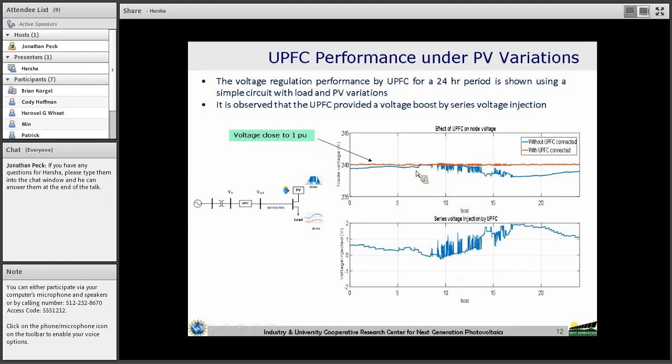Now the blue line is the node voltage without UPFC connected, and we see that we have both variations and fluctuations in the voltage due to PV. With the UPFC connected, the node voltage is almost constant, close to 240 volts, which is the setting. And this is the voltage injected by the UPFC, which indicates that the UPFC can inject the required voltage dynamically in order to maintain the output voltage constant.